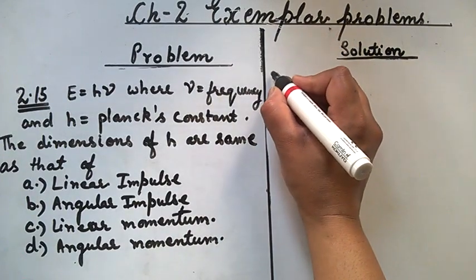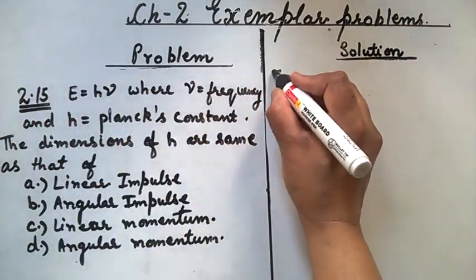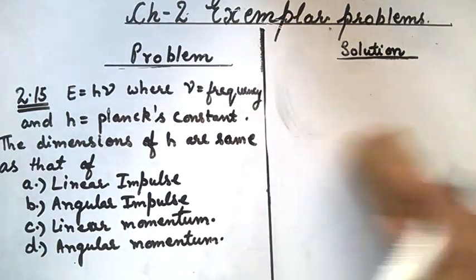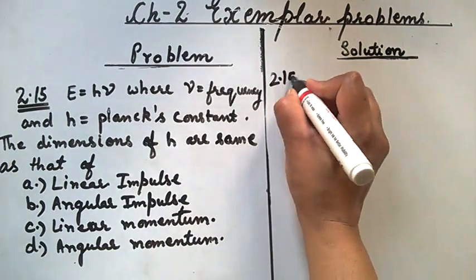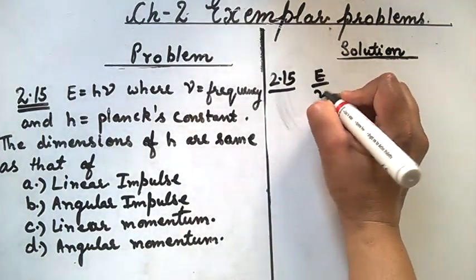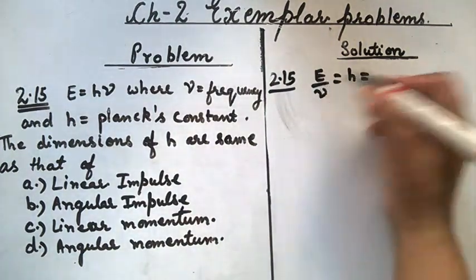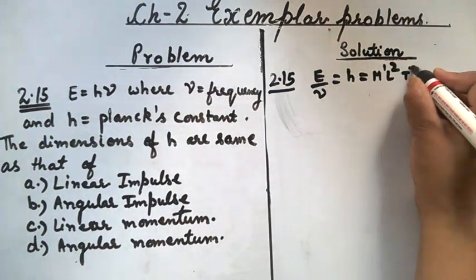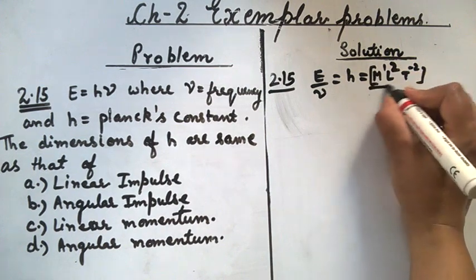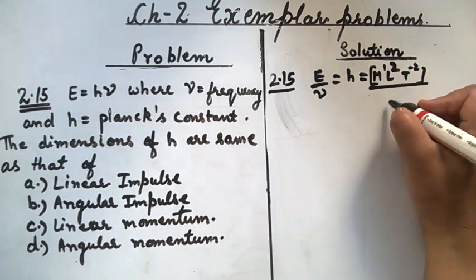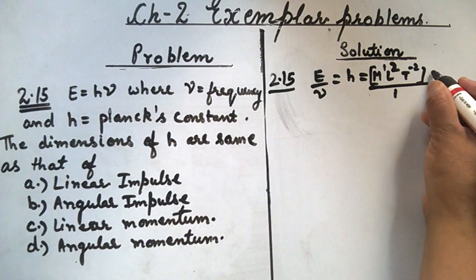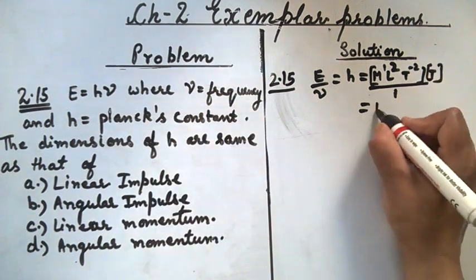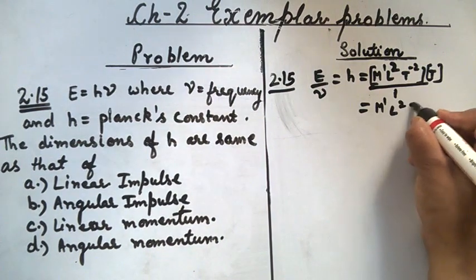Dimensions of h is given by this relation E by nu equal to h, and the dimensions of energy is M1 L2 T minus 2. Nu is the frequency, it's reciprocal of time, so we will write 1 by T. So final dimensions of h is M1 L2 T minus 1.